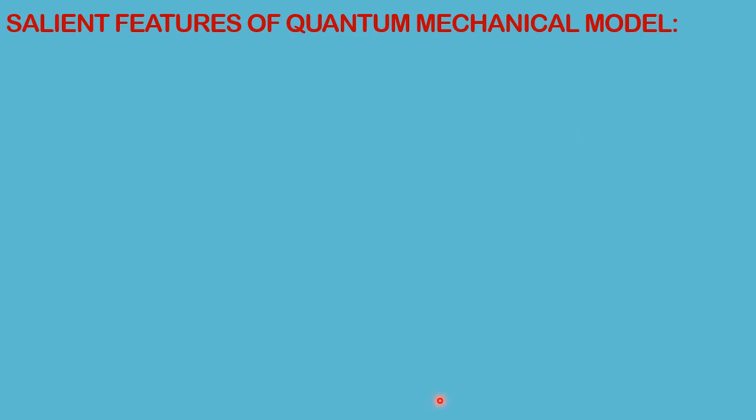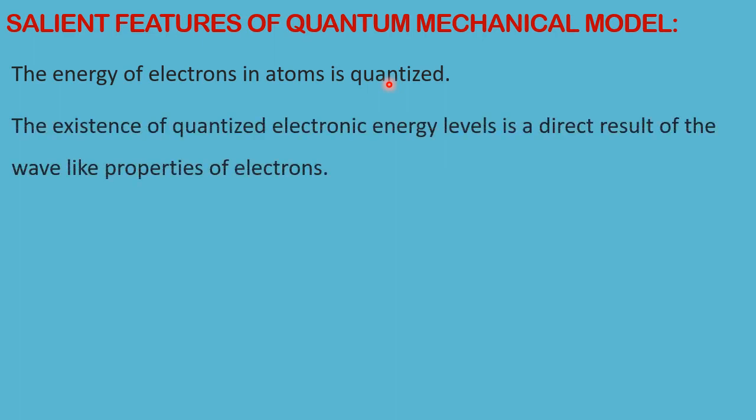Now let us go to the salient features of the quantum mechanical model. Number one, the energy of electrons in atoms is quantized, strictly according to Bohr. That means its energy levels are fixed. So from one energy level to another it can go, in 3D, in wave nature. That is the meaning.